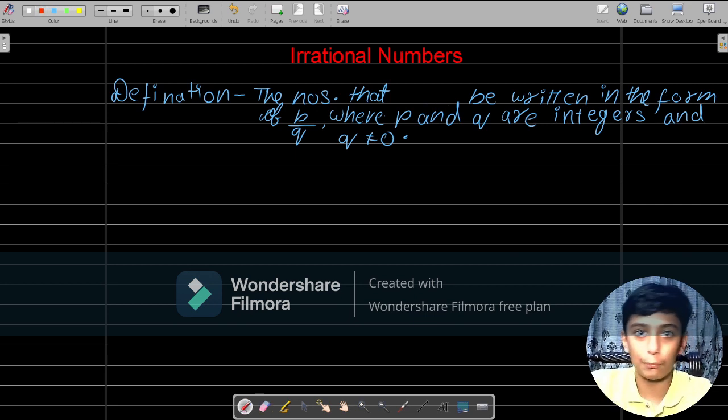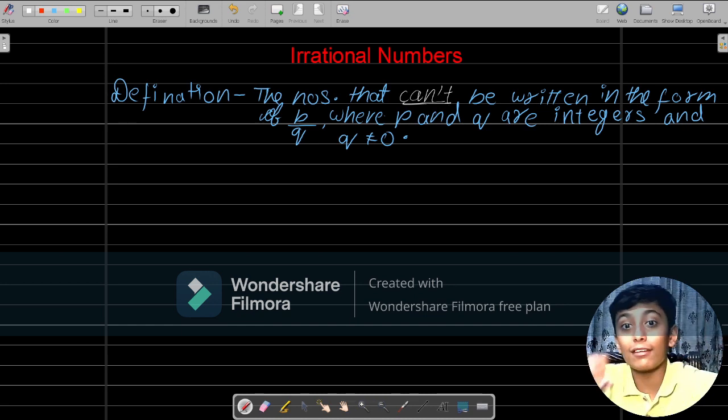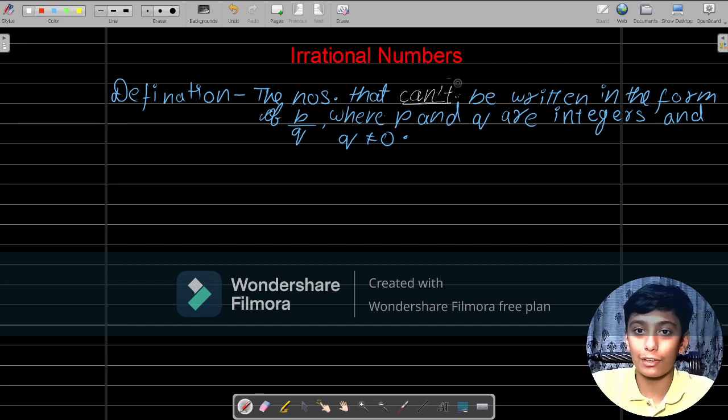Can't. Actually, this is the word which makes it different from rational numbers. If you carefully look, everything is the same. Just this word can't is different, the rest everything is same. So it means irrational numbers are the numbers which are not rational numbers. Just that. So let me write down the examples of it now.